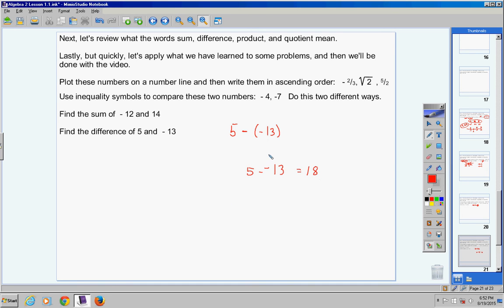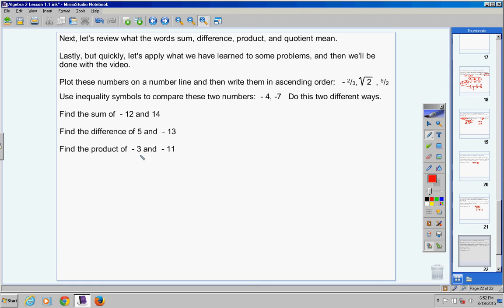I'm not going to go over how to do this. That's Algebra 1. You can use a calculator if you're not very good with your sign numbers. I will say this, a negative makes a positive, so you really have 5 plus 13, okay, which gives you 18. But use your calculator if you need to. The main thing I want you to remember is difference means subtract.